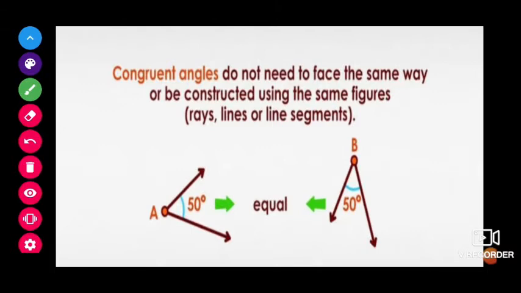Even if the rays are of different lengths, if the angle measure is the same, say 50 degrees and 50 degrees, whatever the rotation, up or down, then we call them congruent angles.